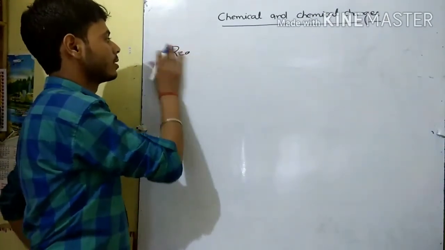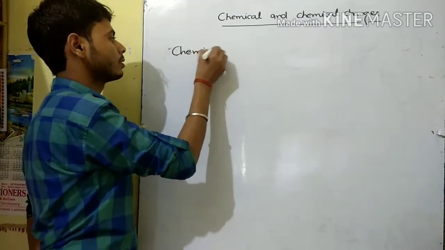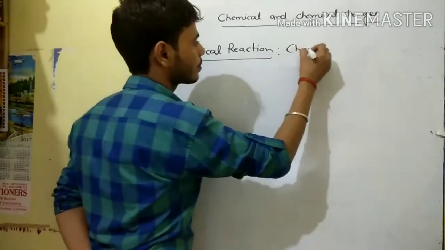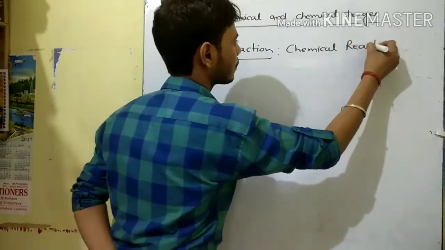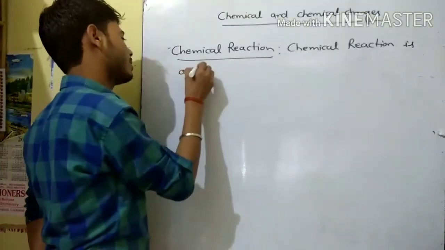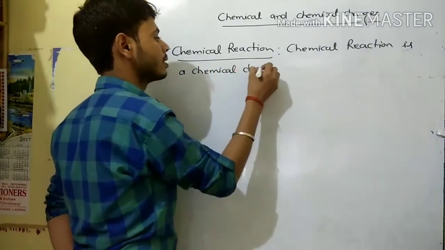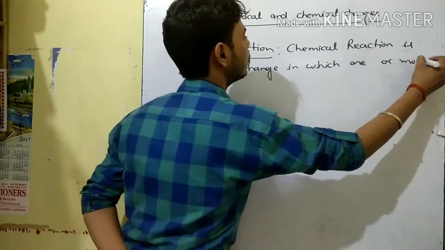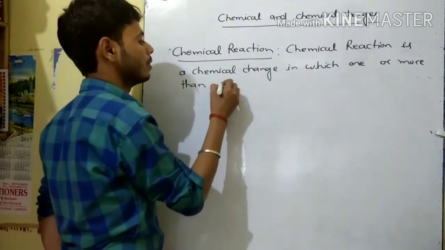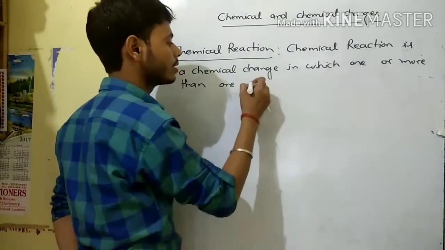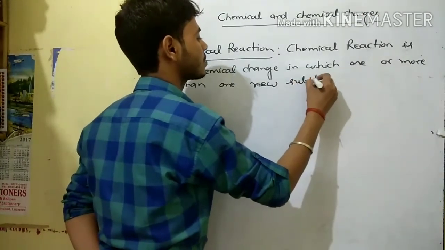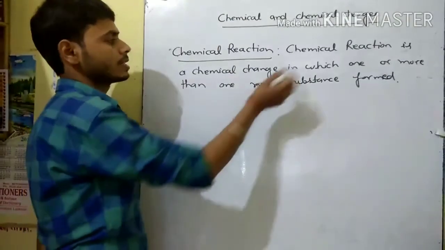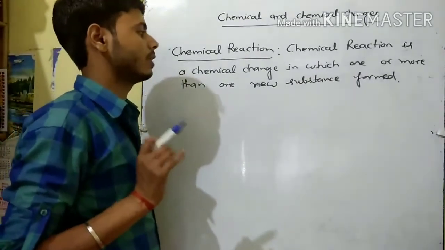So what is a chemical reaction? A chemical reaction is a chemical change in which one or more than one new substance is formed. Chemical reaction is a chemical change in which one or more than one new substance is formed.